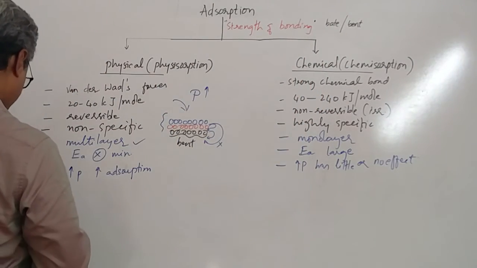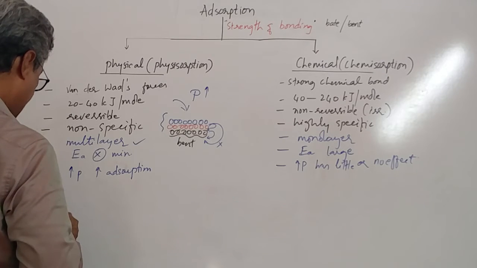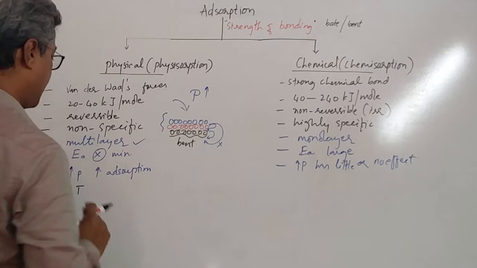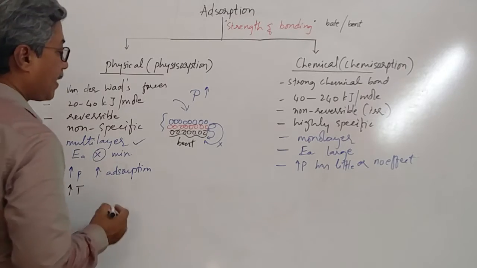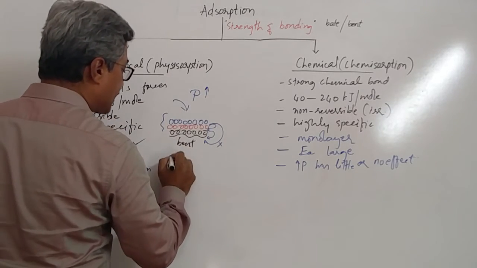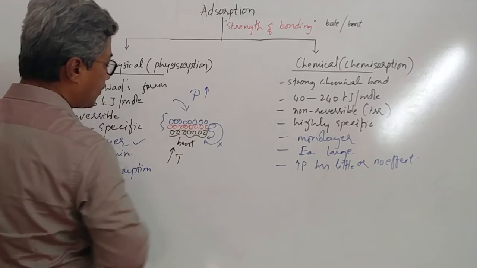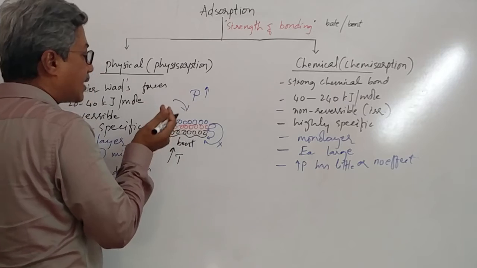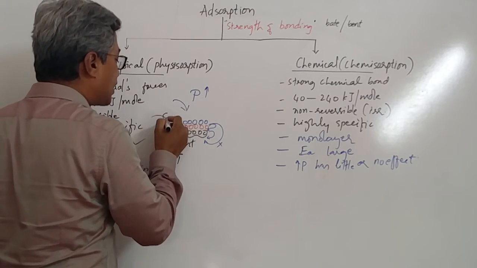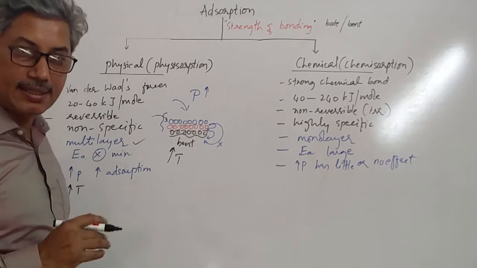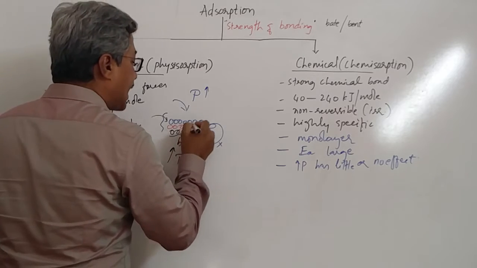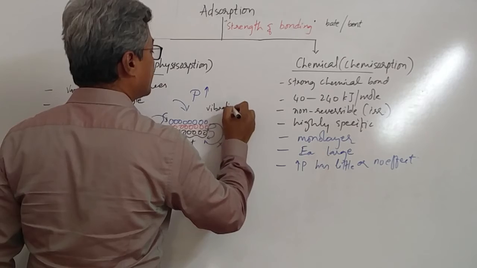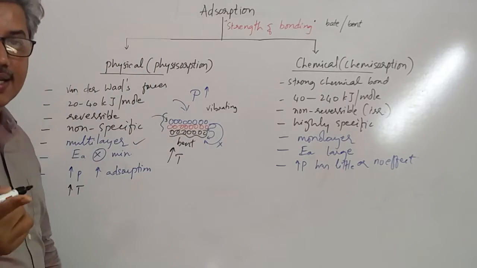Okay. Next, one more thing is, if you increase the temperature, see students, this is very important. Now, if you increase the temperature of the system, then what we notice? This adsorbent will take energy, and adsorbate particles will also take energy. Then what happens? The adsorbate particle starts vibrating due to increase in kinetic energy.